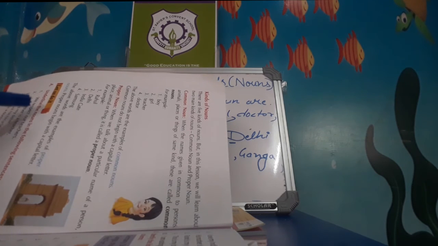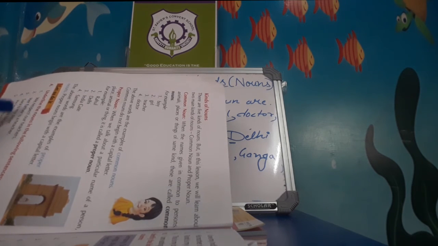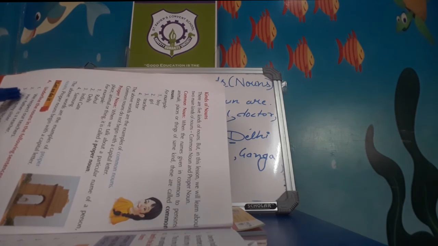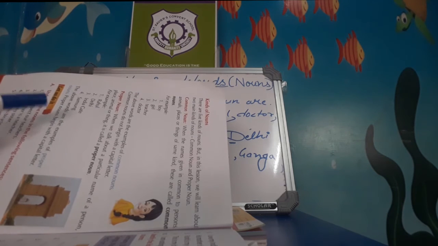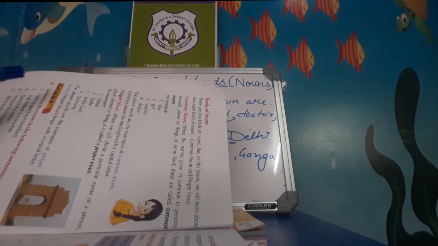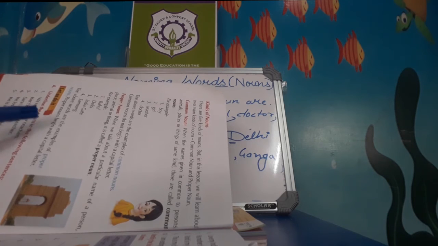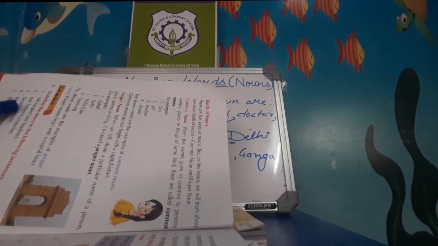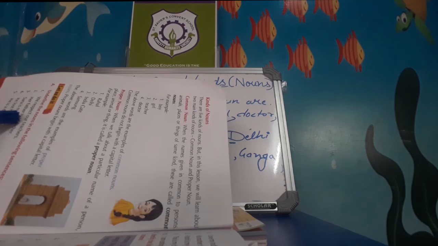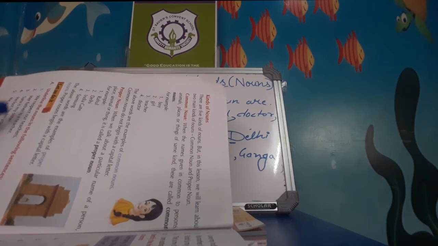And Sarah is my sister. Here Sarah is a girl and this is a proper noun. We are talking about Sarah. Sarah is a particular girl which we are talking about. This is a proper noun. And he lost his bicycle. Here bicycle is a thing and this is a common noun.